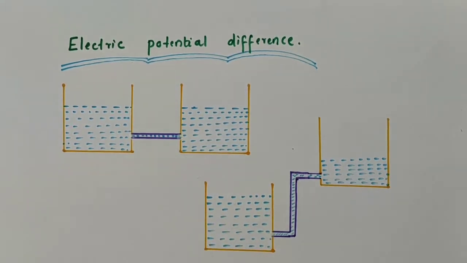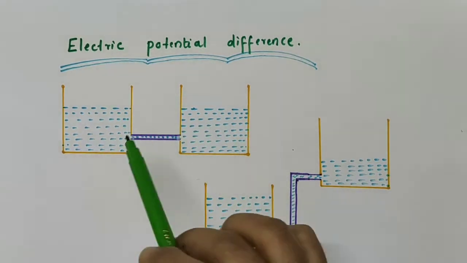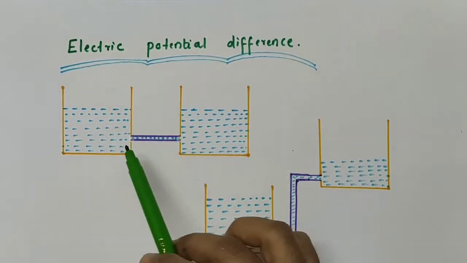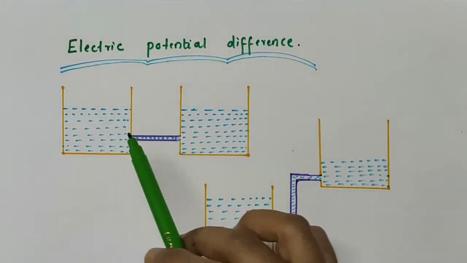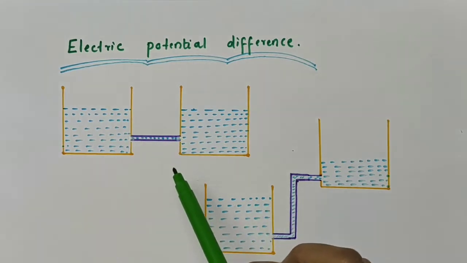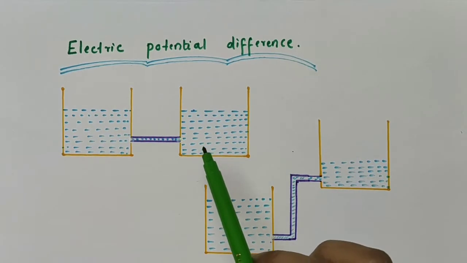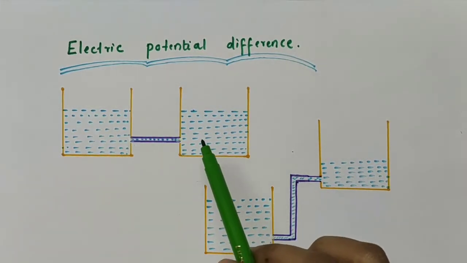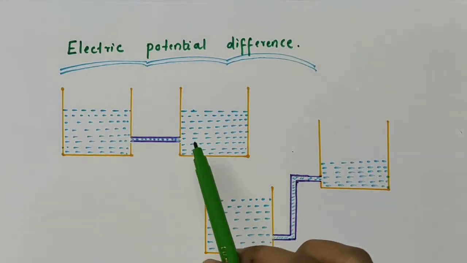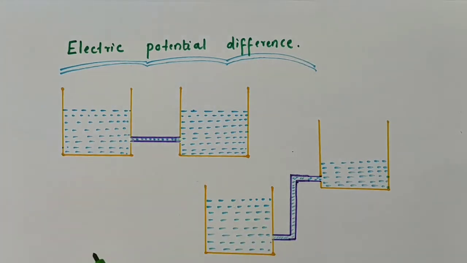For example, you consider these two beakers here with water, and they are connected by a horizontal pipe or a horizontal tube like this. See, the water level in both the beakers is the same. In such a situation, water will not flow from one beaker to the other beaker.